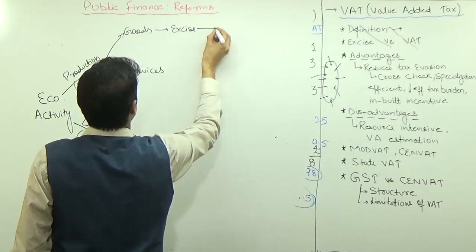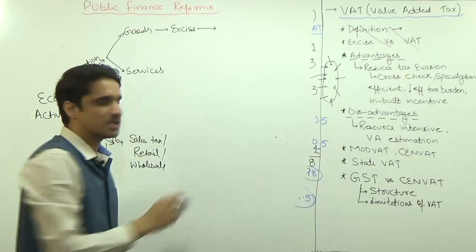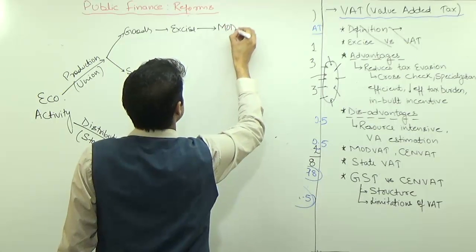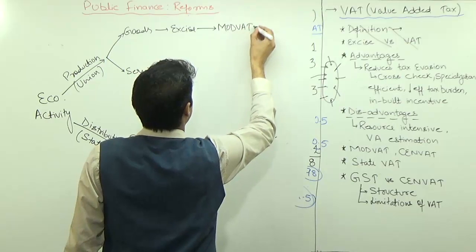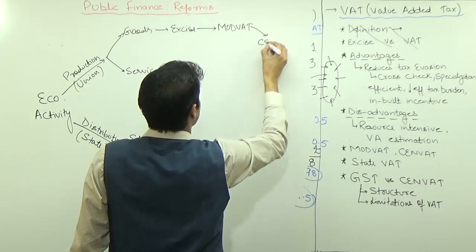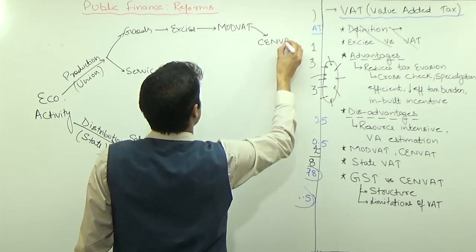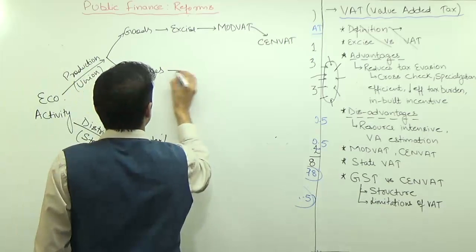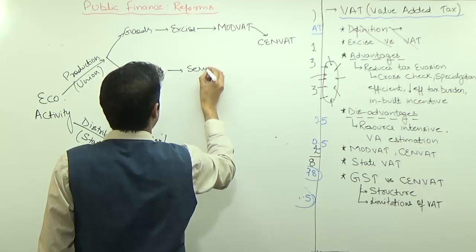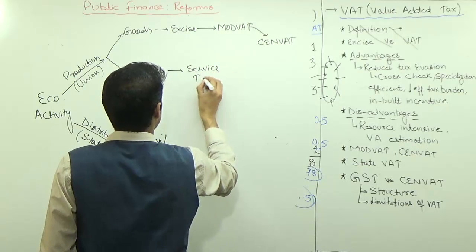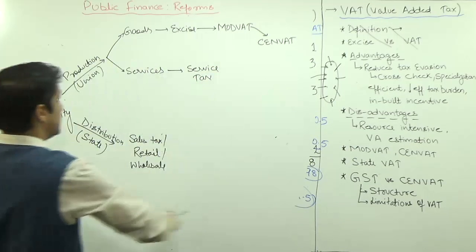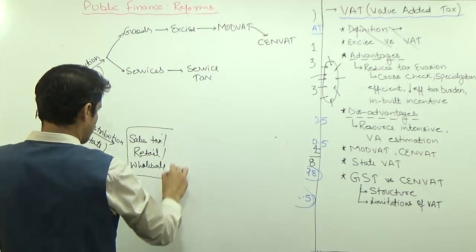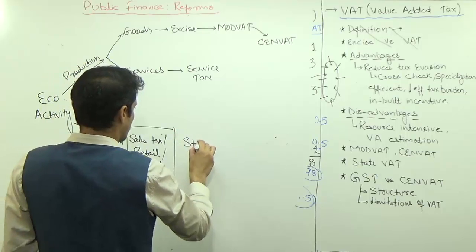Excise duty for the majority of the commodities has been replaced by MODVAT, and MODVAT has been replaced by CENVAT in 2000-2001. In case of services, service tax came in 93-94. All these are the indirect taxes. In case of this thing, they have been clubbed together and state VAT came.